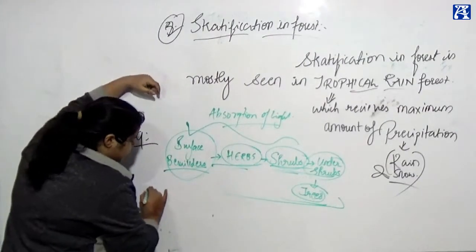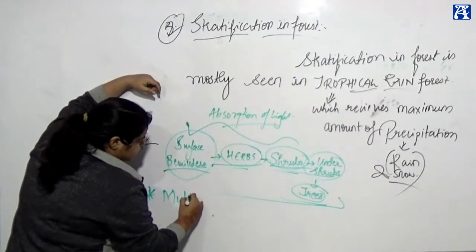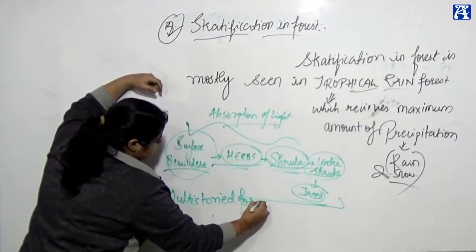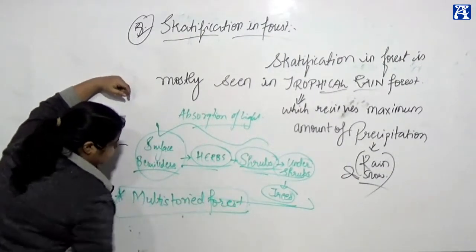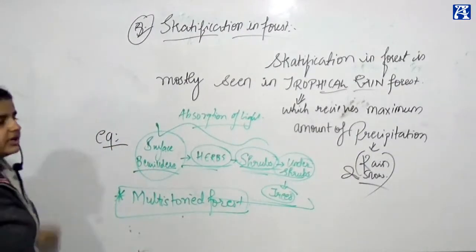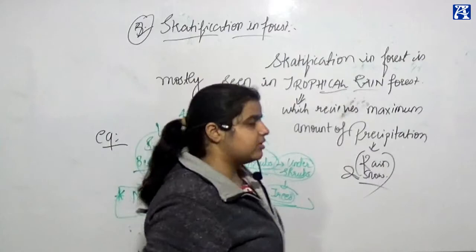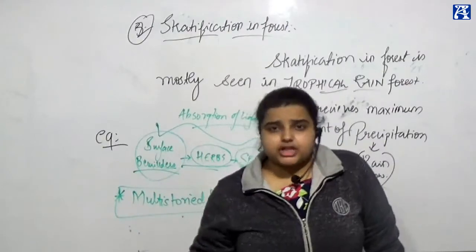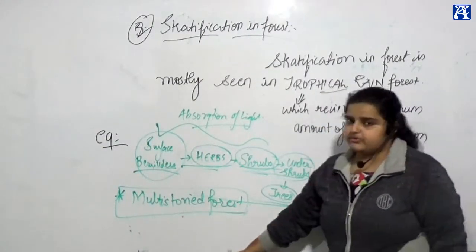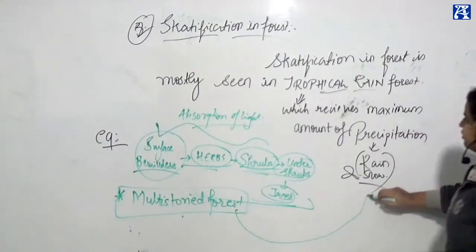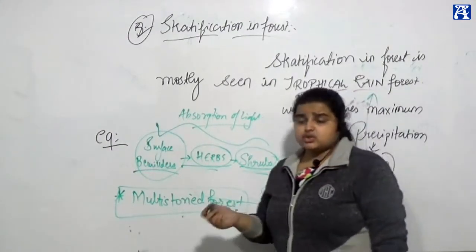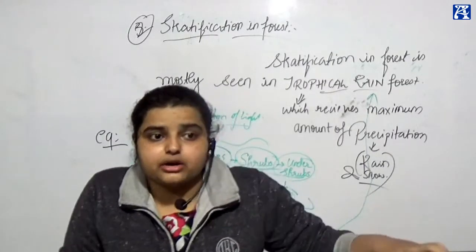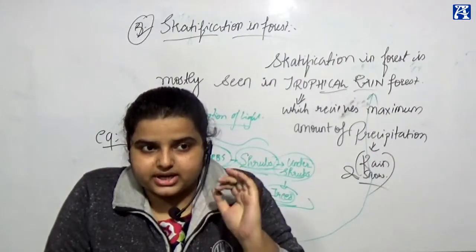And such a forest, where all kinds of stratification layers are seen, is called a multi-storied forest. Where the layer by layer arrangement of plants, shrubs, herbs, boulders, everything is seen, it is called a multi-storied forest. A very good example is the tropical rainforest. So if someone asks you what a multi-storied forest is, it is a forest in which all kinds of stratification layers are present.